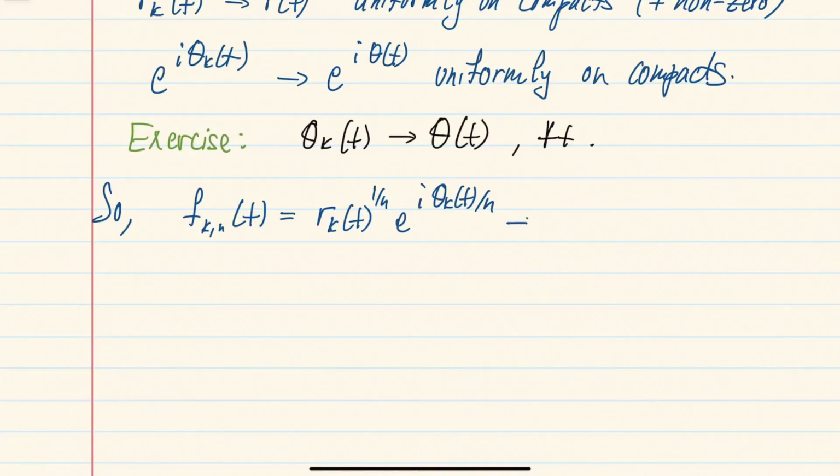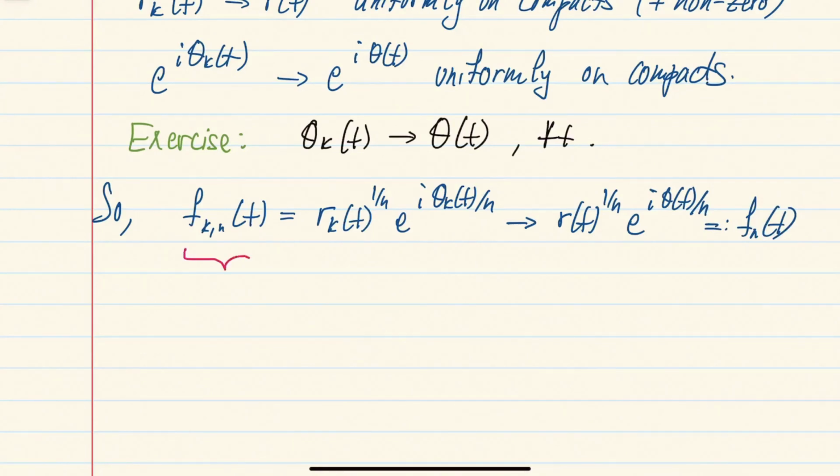Right, now we know that this will converge to r(t) to the 1 over n, and theta converges to this corresponding theta(t) in the limit, and this limit we can denote as some function f_n(t).